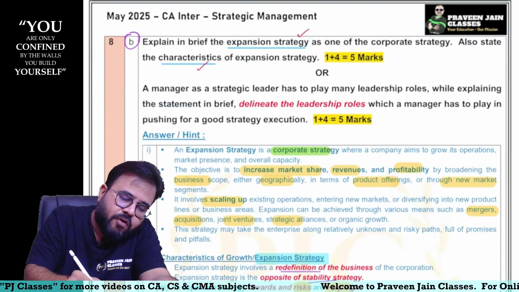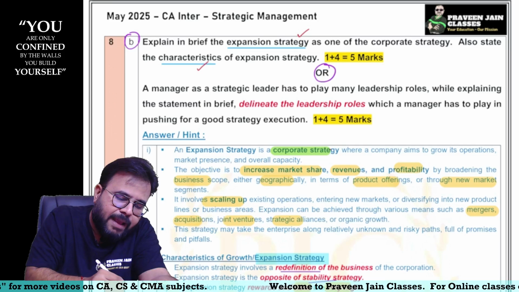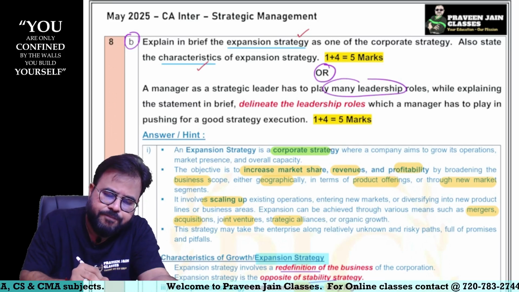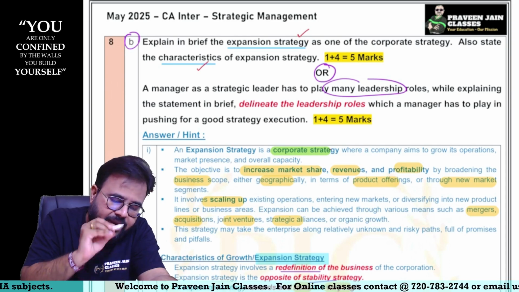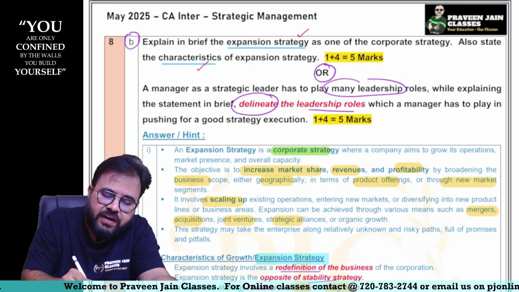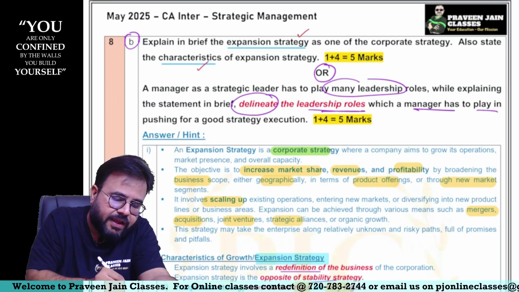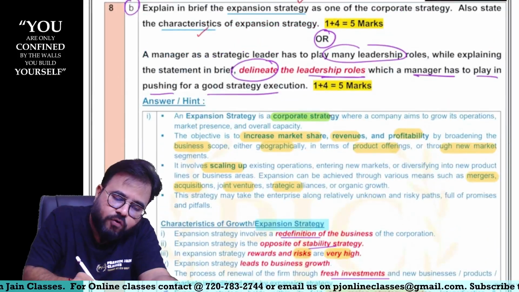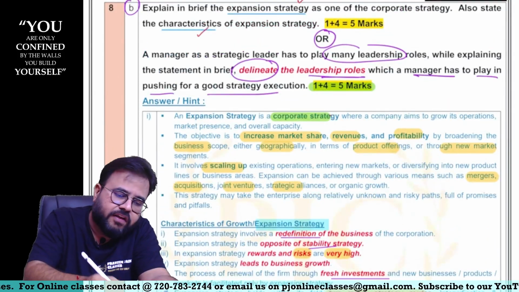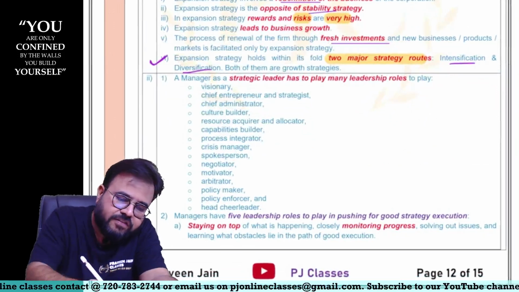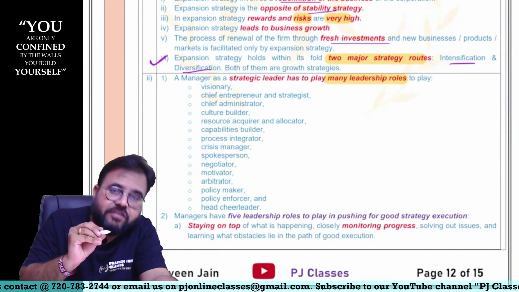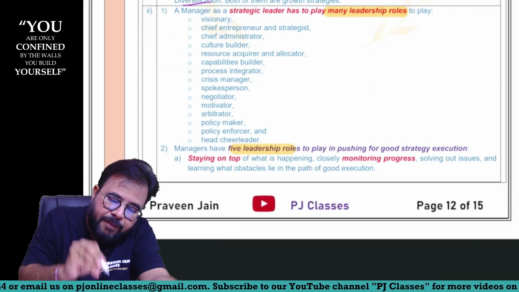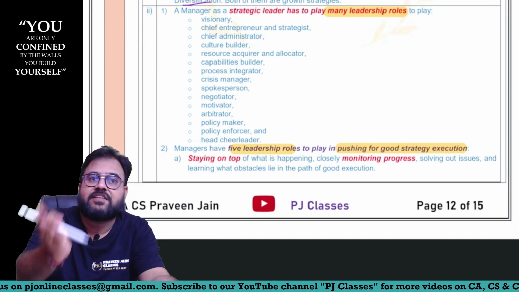Now in 8B one more internal bit was also there, sir. A manager as a strategic leader has to play many leadership roles. While explaining the statement in brief, specify those leadership roles which a manager has to play in pushing good strategy execution. So here you can see again the question was divided into two parts. 1 plus 4 is equal to 5 marks. So first you are supposed to give the leadership roles which a manager has to play. Then you are supposed to tell what leadership role a manager should play in pushing good strategy execution.